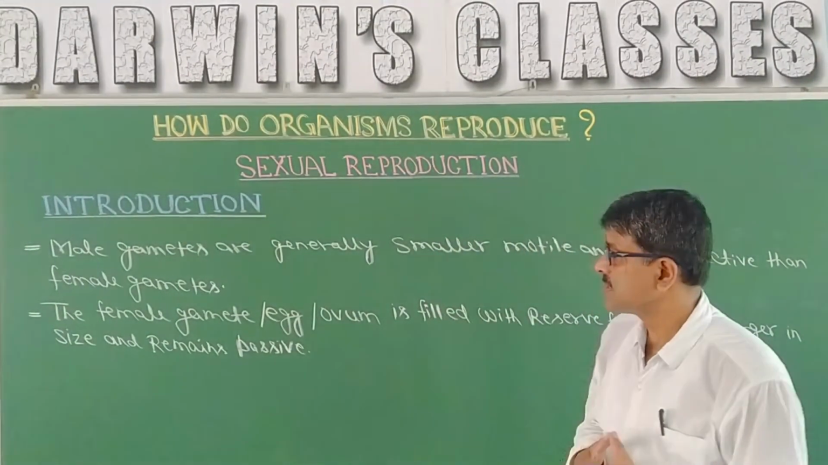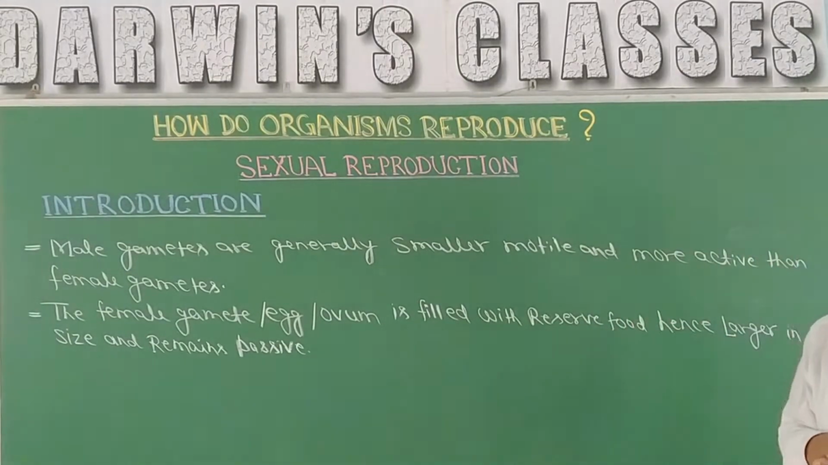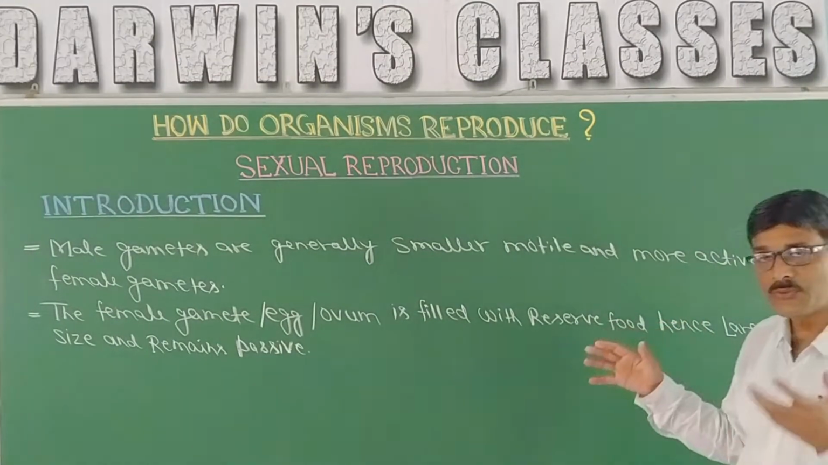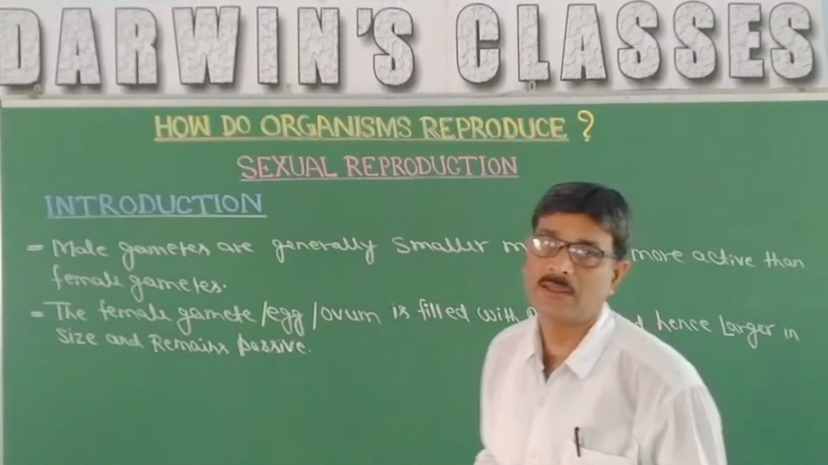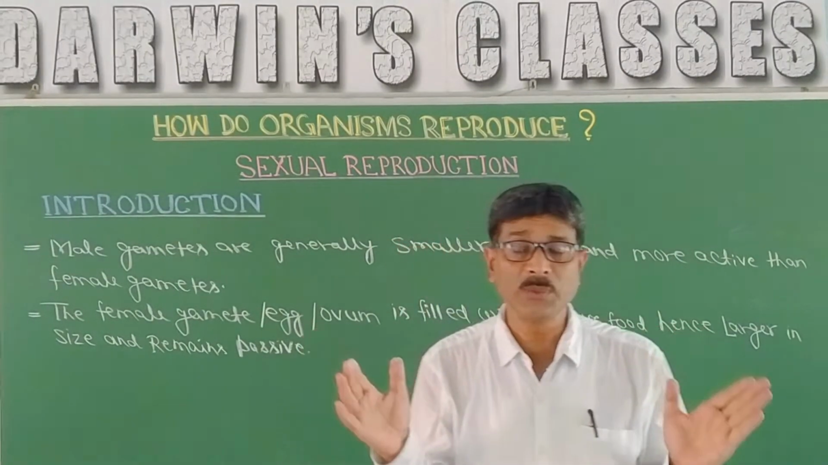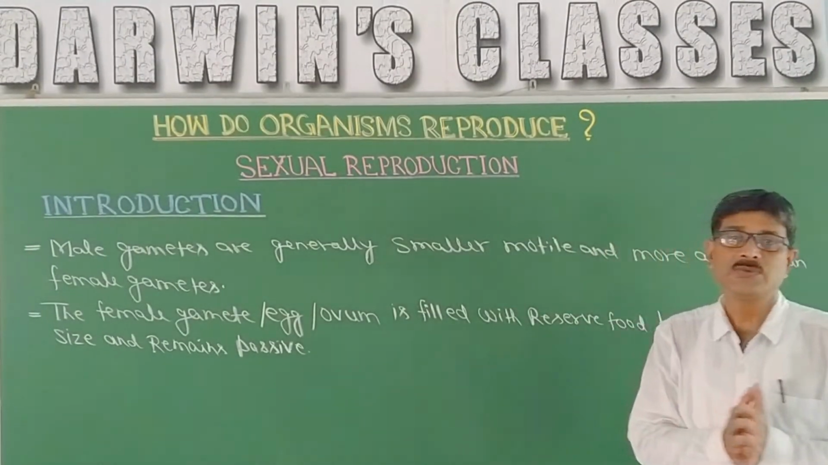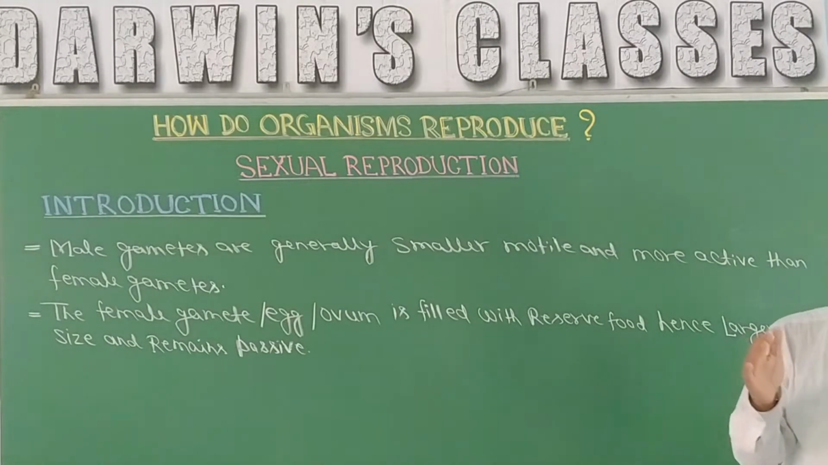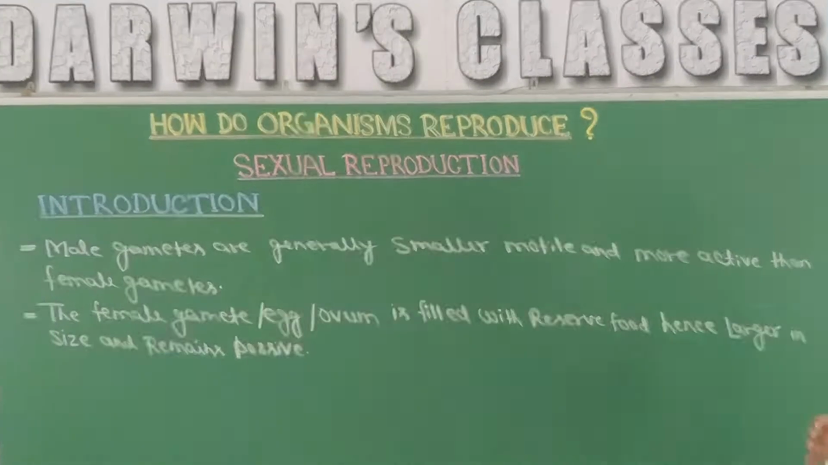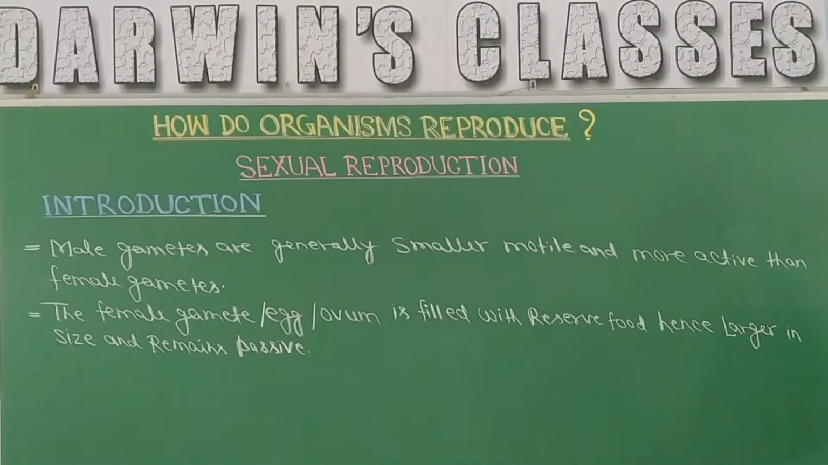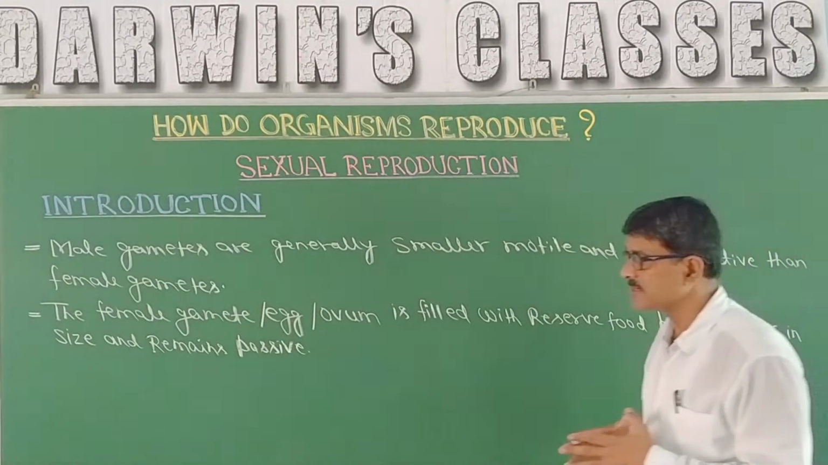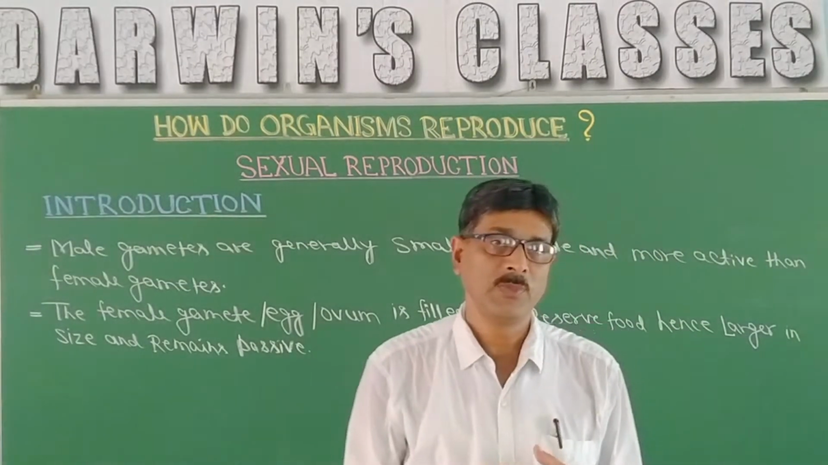The female gametes, the egg or ovum, are filled with reserve food material and therefore their size is bigger. Their size is bigger, that means they are inactive or passive. They are larger in size and they are passive.